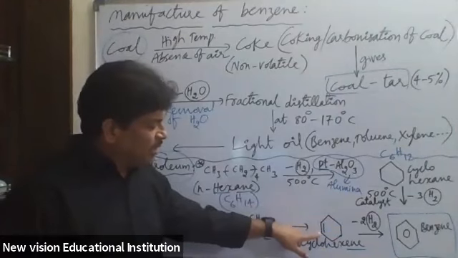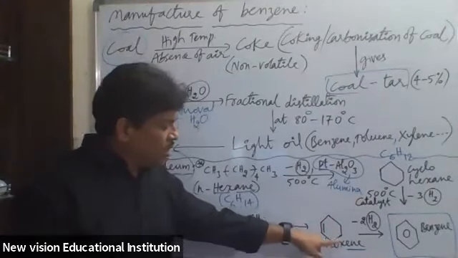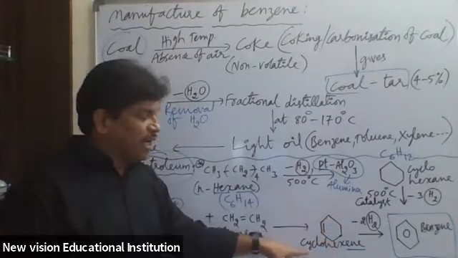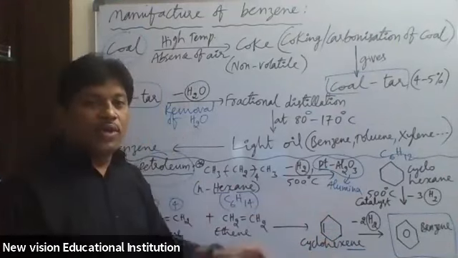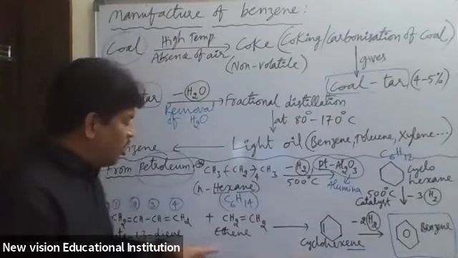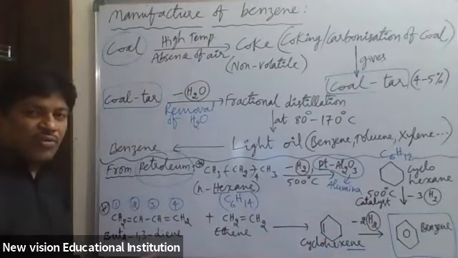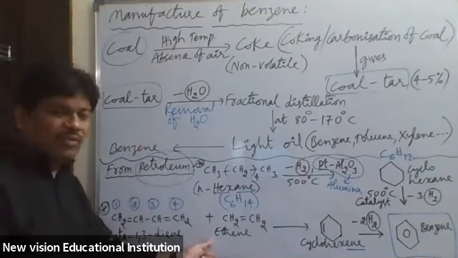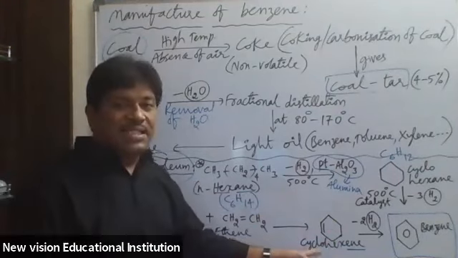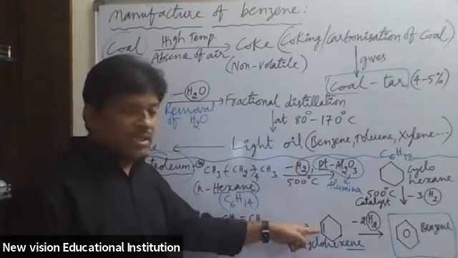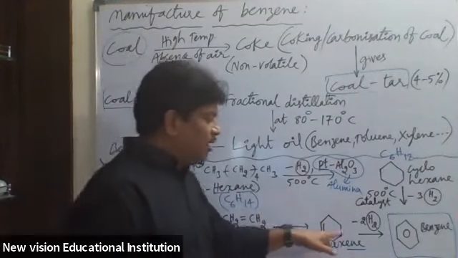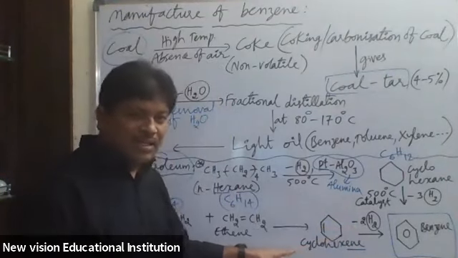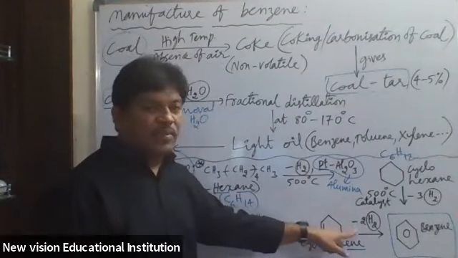Here we have CH, CH, CH2, CH2, CH2 and CH2. So it is cyclohexene. It is obtained from the combination of buta-1,3-diene and ethene. We first get cyclohexene with one pi bond. From cyclohexene, 2 moles of hydrogen are removed.